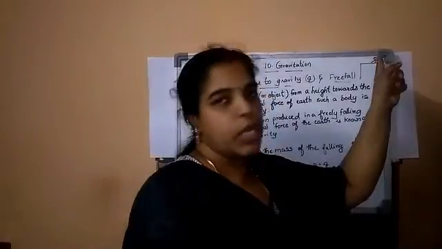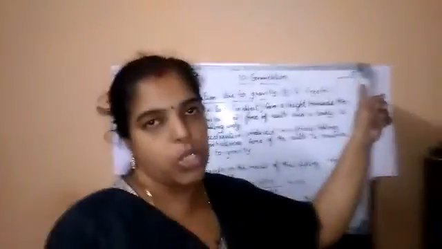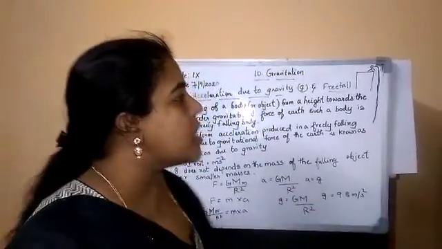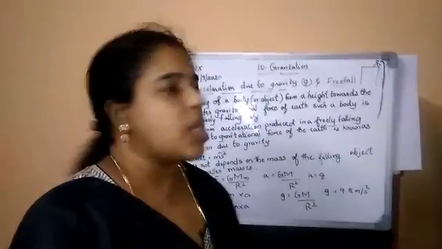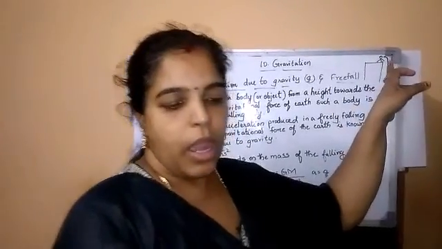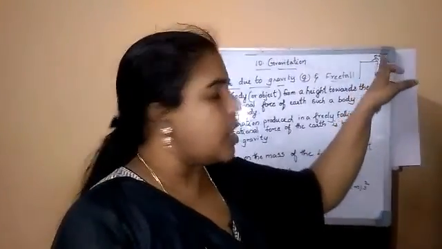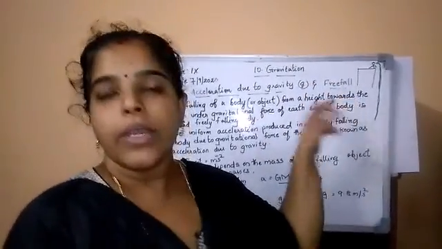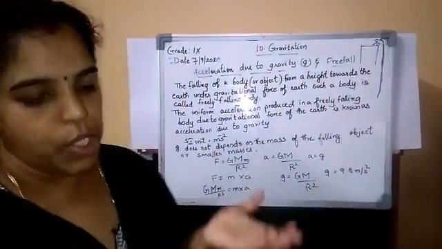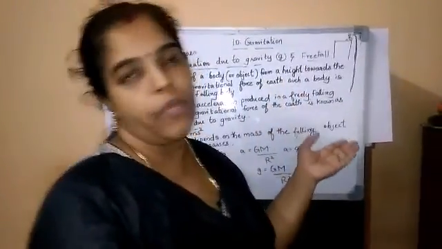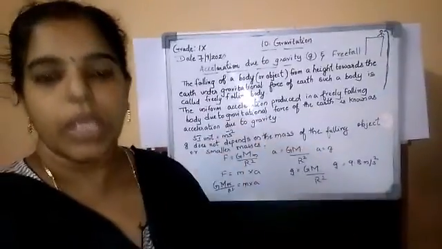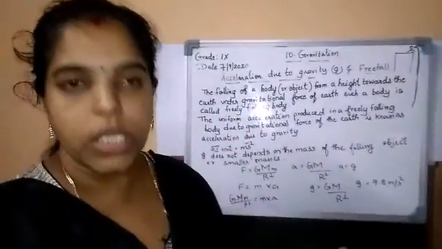So here, which object is in free fall? The stone is in free fall. Is there any change in the velocity? When falling, there may be a change in the direction of the motion, and due to the Earth's attraction there will be a change in the magnitude of the velocity. What is the magnitude? Numerical value. Any change in the numerical value of the velocity, or any change in the velocity, involves acceleration.